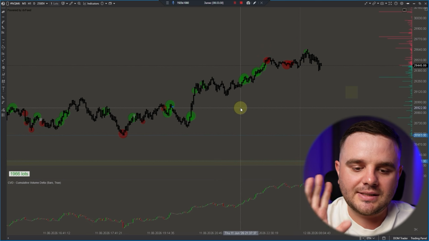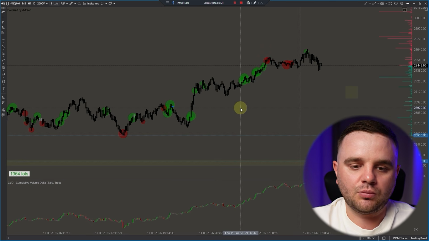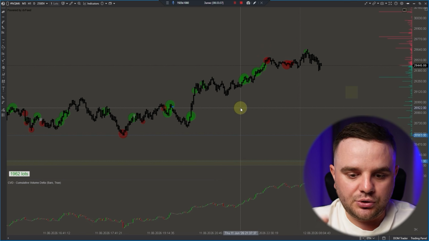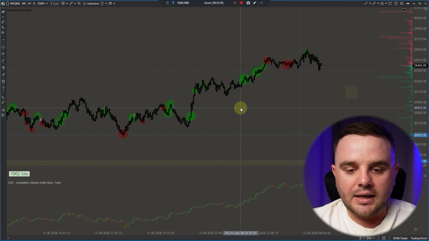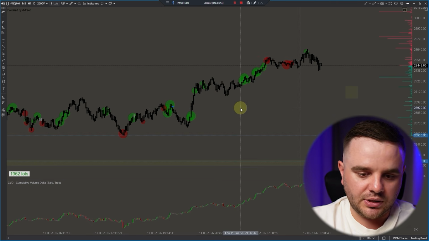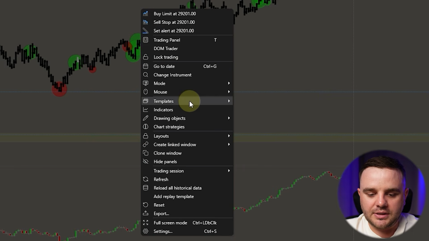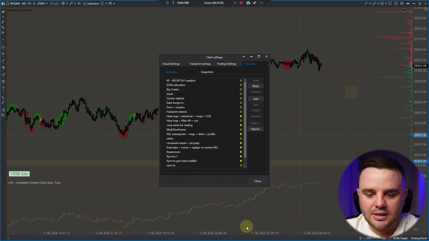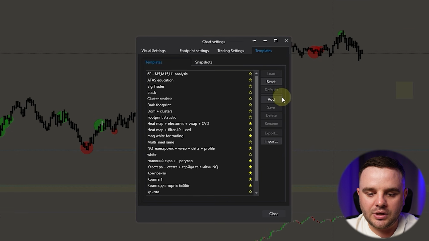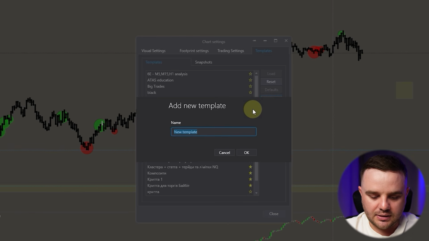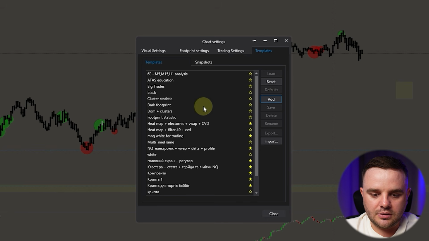But before, let's cover what a template and workspace are, because at this moment maybe you have a situation where, for example, you enjoy what you created and you would like to use this chart in the future or share it with your friend. It's mega easy to do here. You go to templates, you go to settings, and here you can add, as you can see, ATAS, education, lesson, and OK.